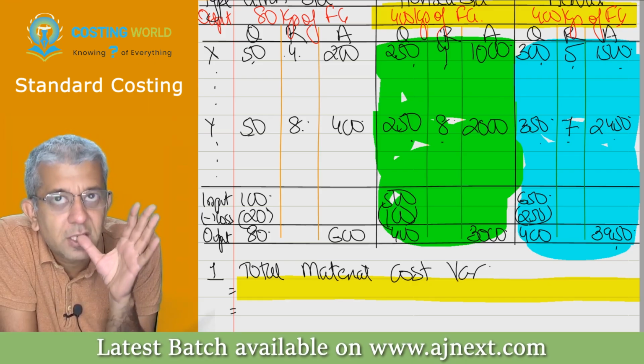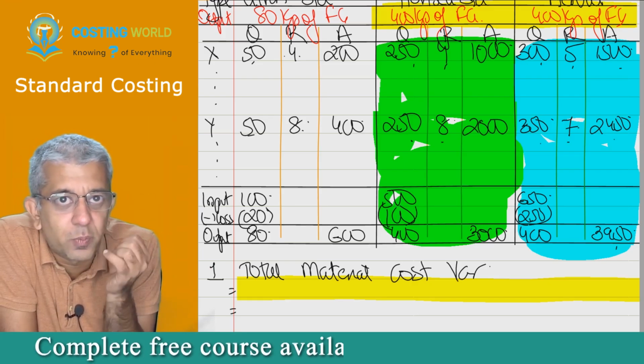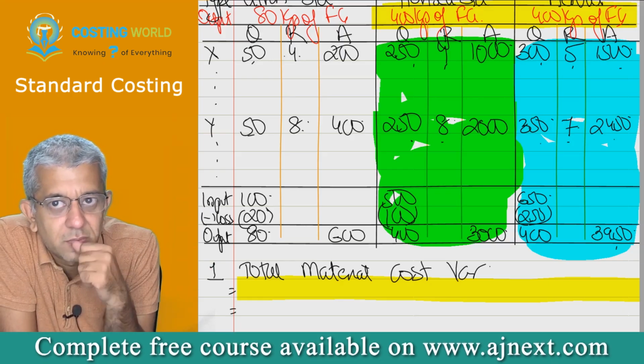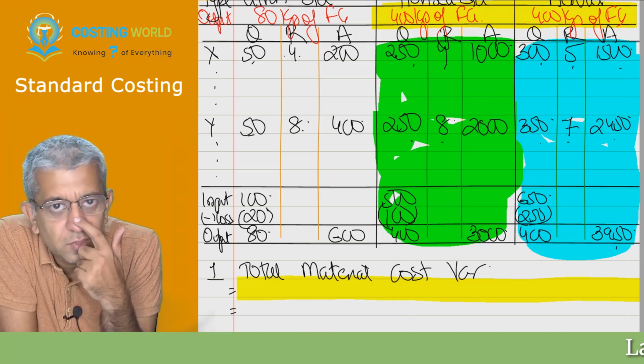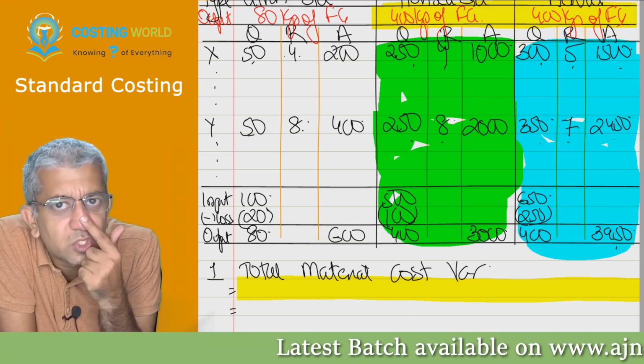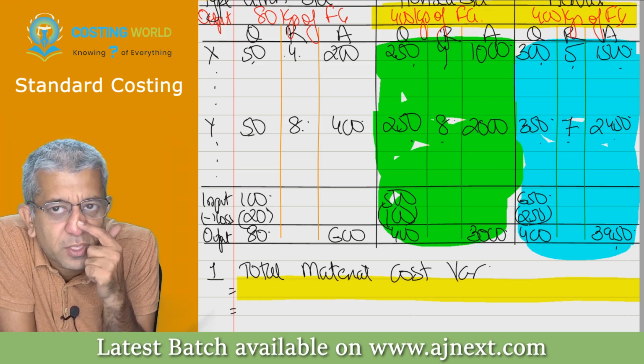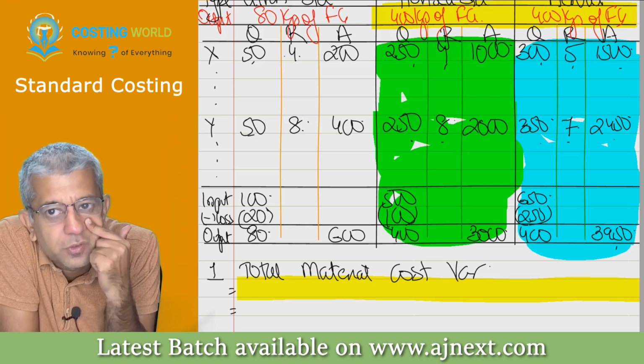Yes, sir. Okay. He incurred 1 rupee extra there and saved 1 rupee over here, so it cancelled. Yes, sir. Okay. Sir, normal loss was high. But normal loss is not supposed to be his job, right? The normal loss will happen during the production and he is not supposed to be controlling the production, right?